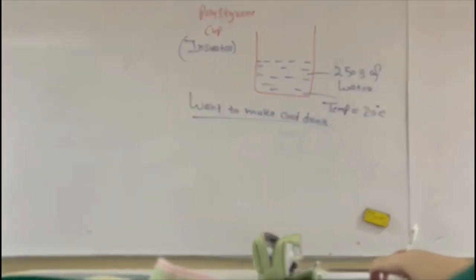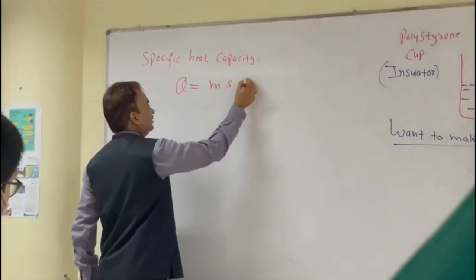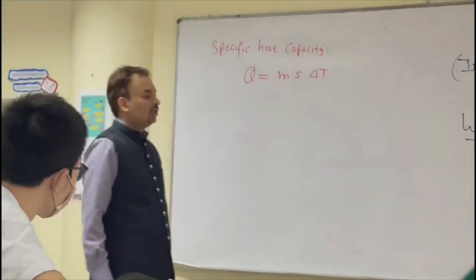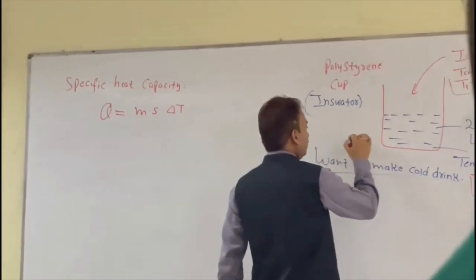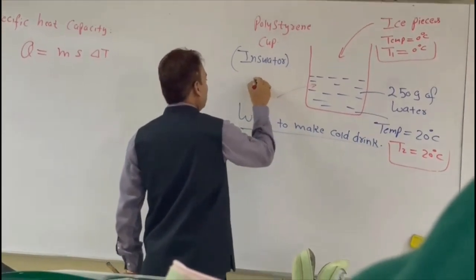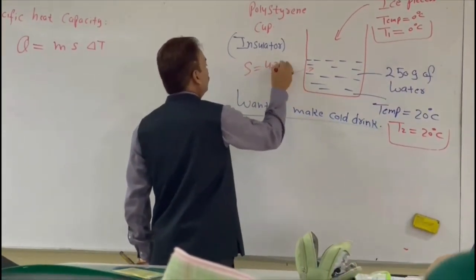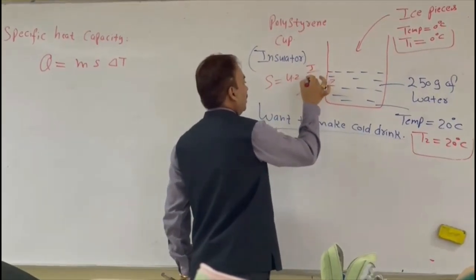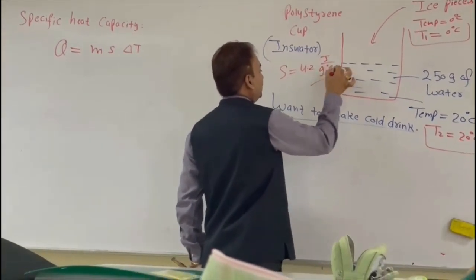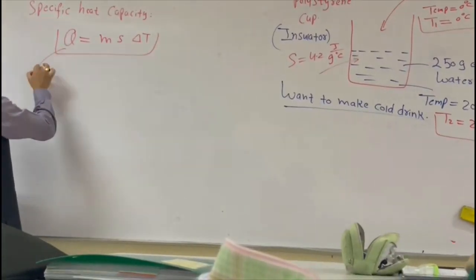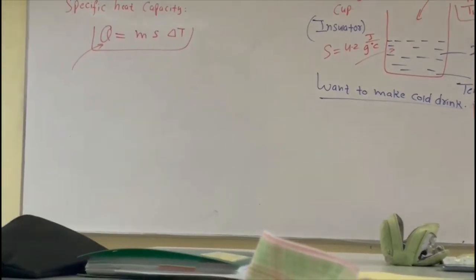Okay. So what we have to do is find delta T, and we are also given the value of the specific heat capacity. The specific heat for water, S, is equal to 4.2 joule per gram per degree C. So what is this Q? Q is the amount of heat supplied, right?